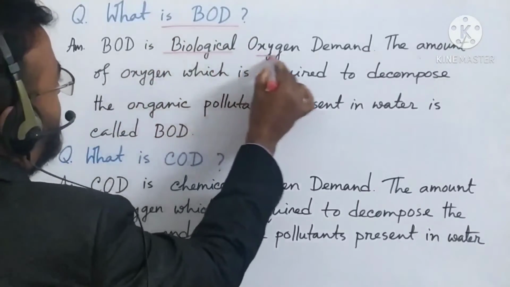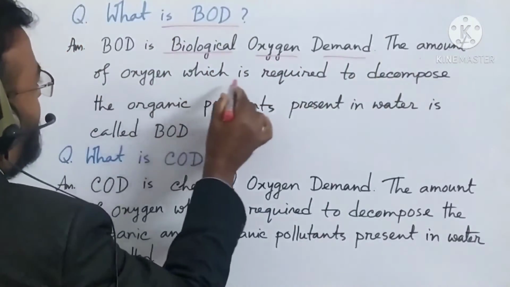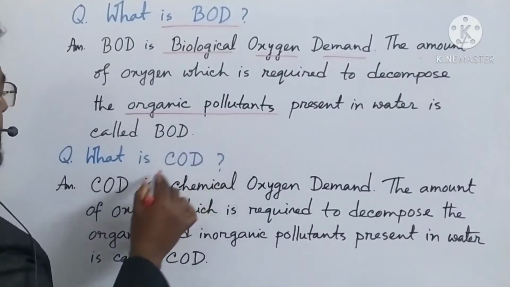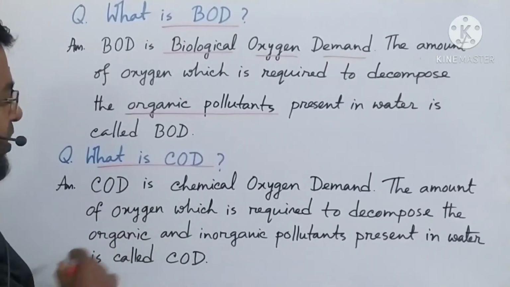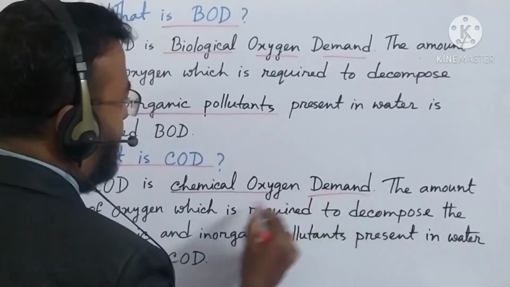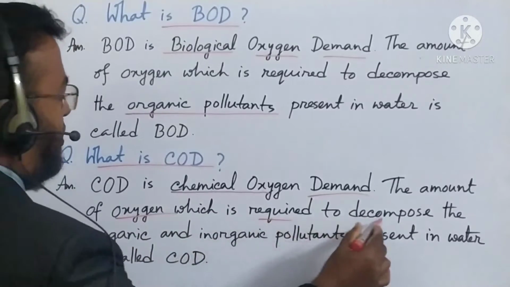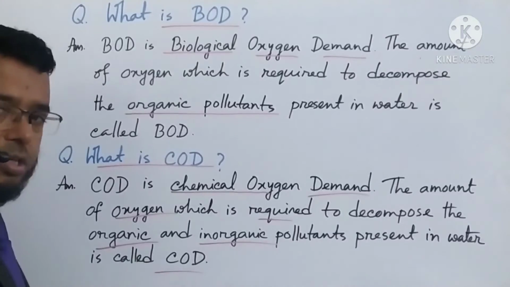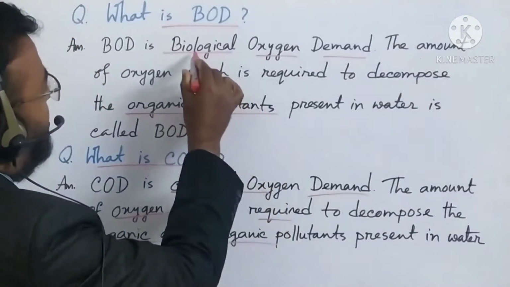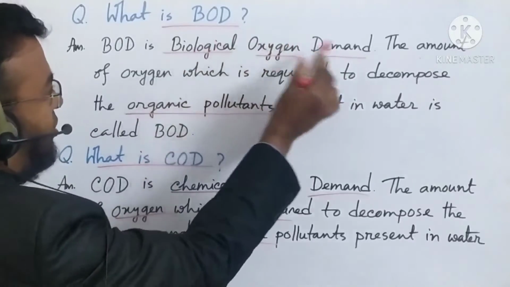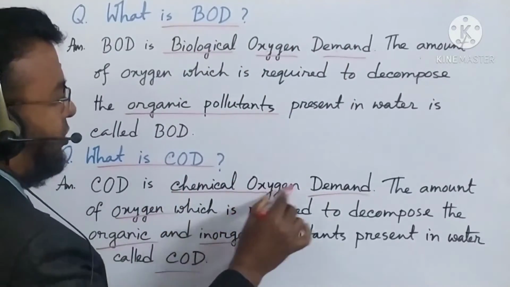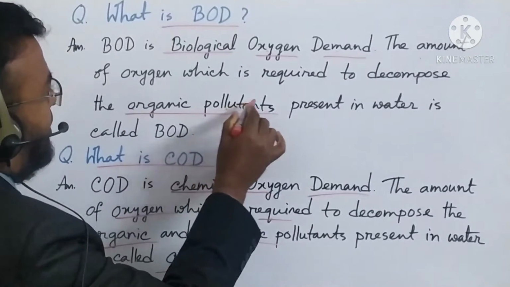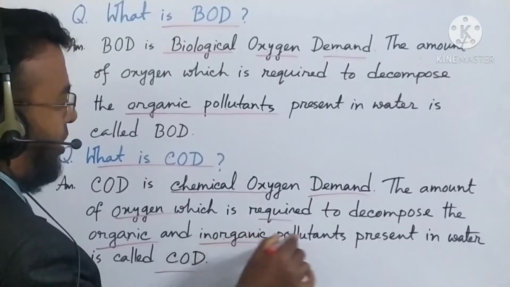It is biological oxygen demand. The amount of oxygen that is required to decompose organic pollutants present in water is called BOD. Then what is COD? It is chemical oxygen demand. The amount of oxygen that is required to decompose organic and inorganic pollutants present in water is called COD. So we are getting the difference. BOD is biological oxygen demand or biochemical oxygen demand. COD is chemical oxygen demand. Here the organic pollutants, and here organic and inorganic pollutants.